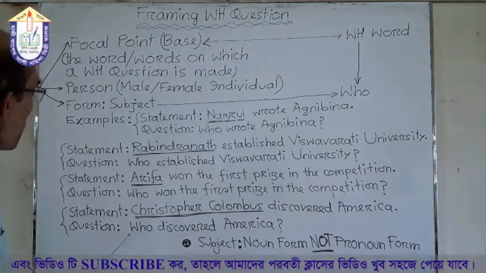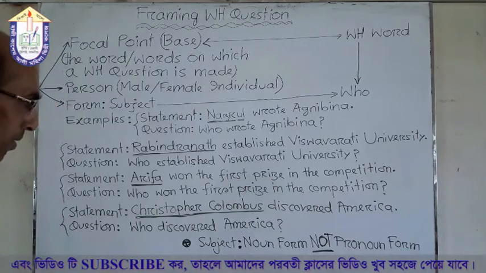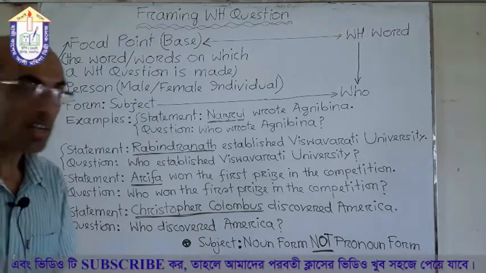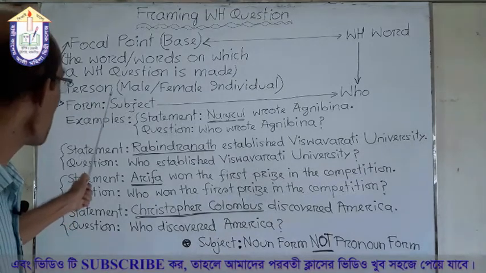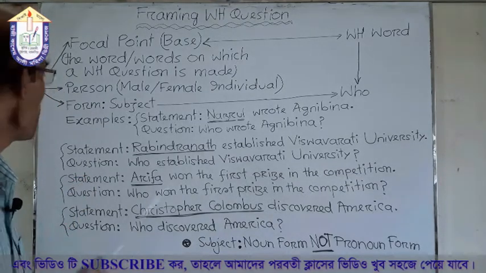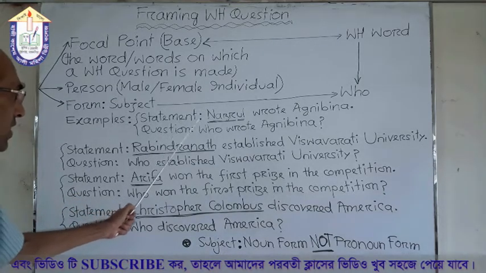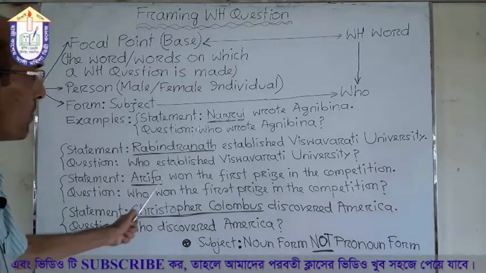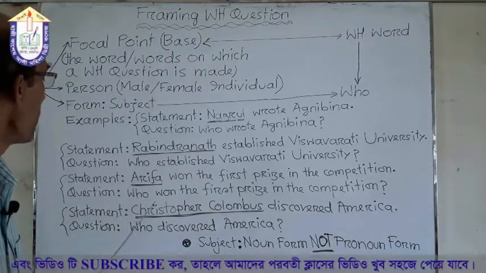So, the total thing is who discovered America. So, from our discussion, we see that if we consider the focal point as person, and the person is the subject form of the statement, then we use who in place of subject in order to make a question.